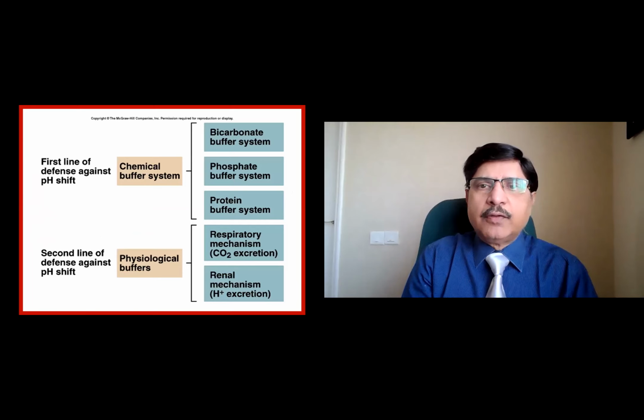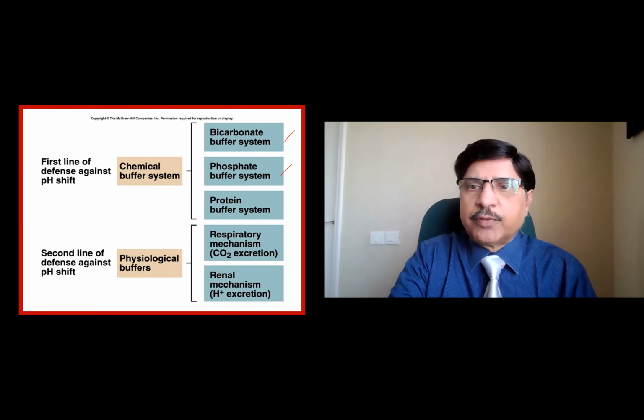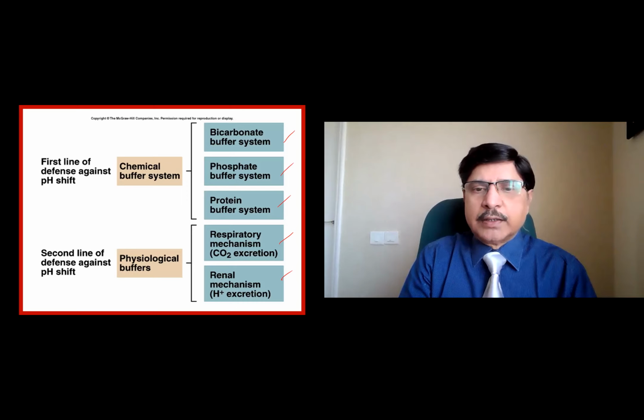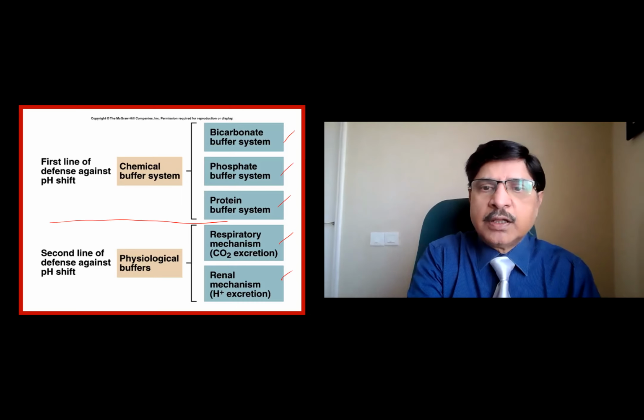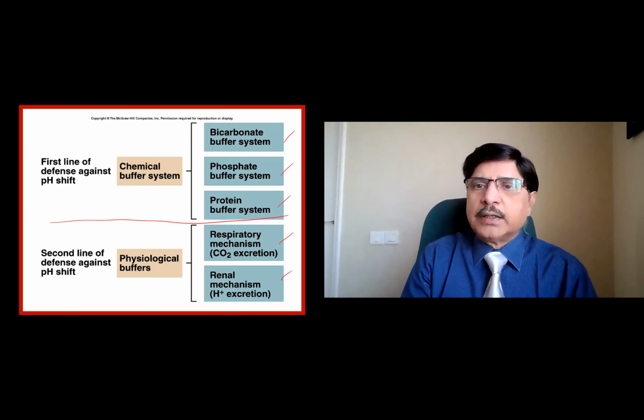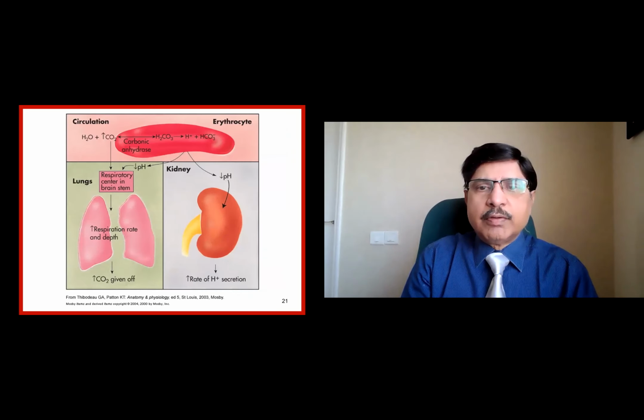Okay, the first line of defense is the bicarbonate system, the phosphate buffer in the intracellular fluid, the protein buffer in the plasma proteins, and hemoglobin inside the cell. Then the physiological buffers are the respiratory mechanism, taking a few hours, and then a few days to a week by the renal mechanism. This is the second line of defense. The immediate defense is the buffer, and the second line are the lungs and the kidney. Okay, this we will skip.